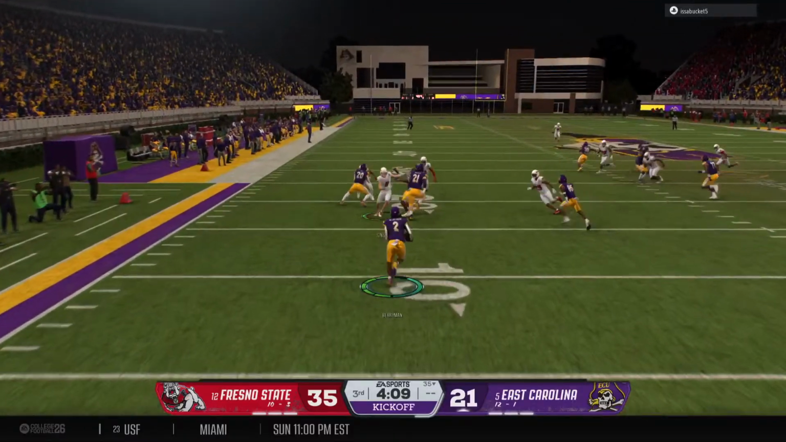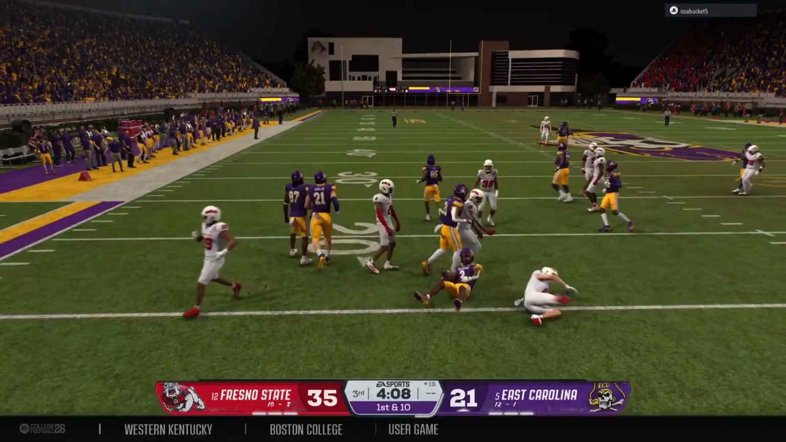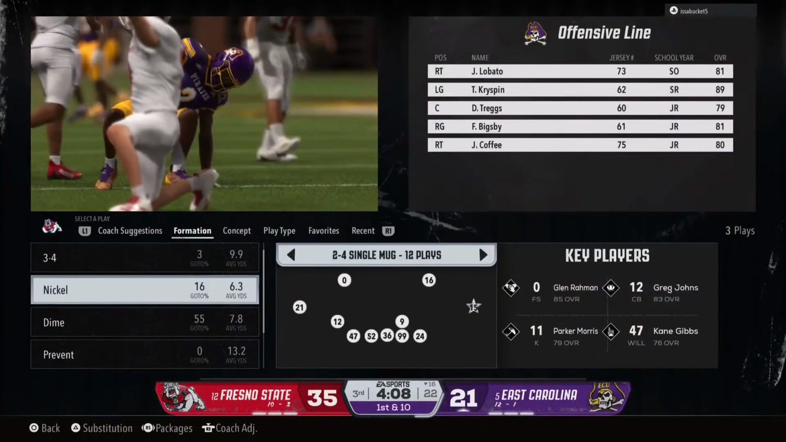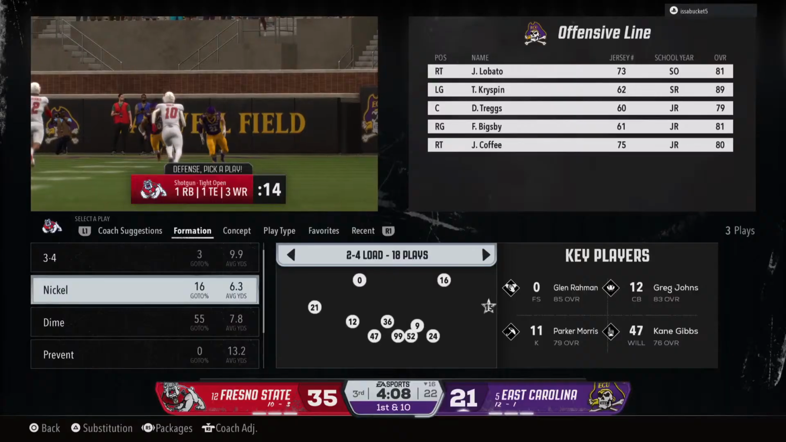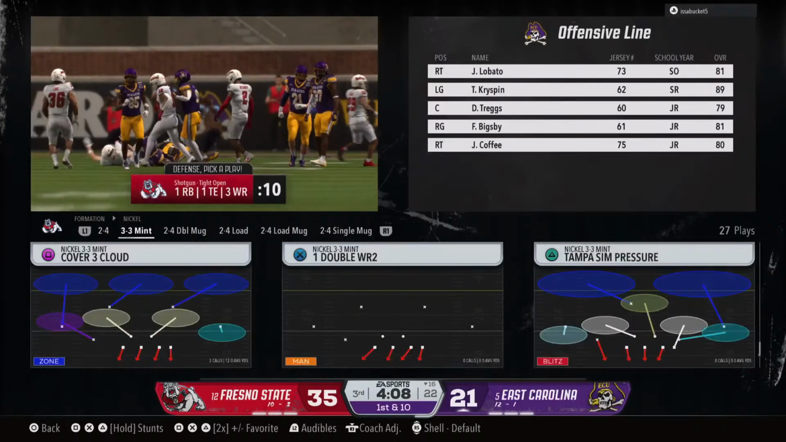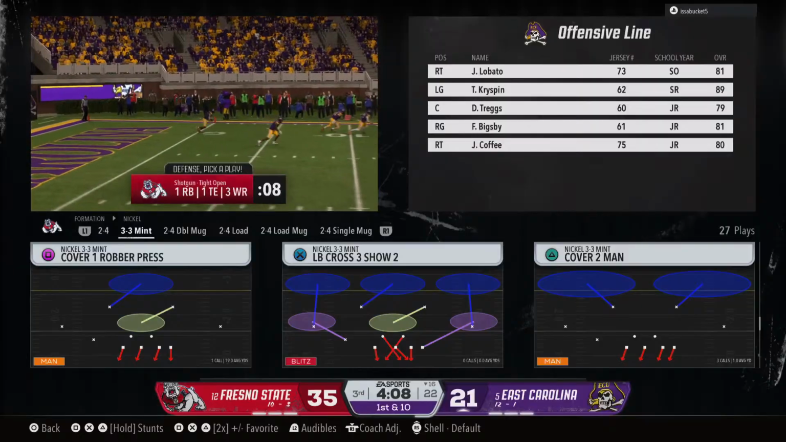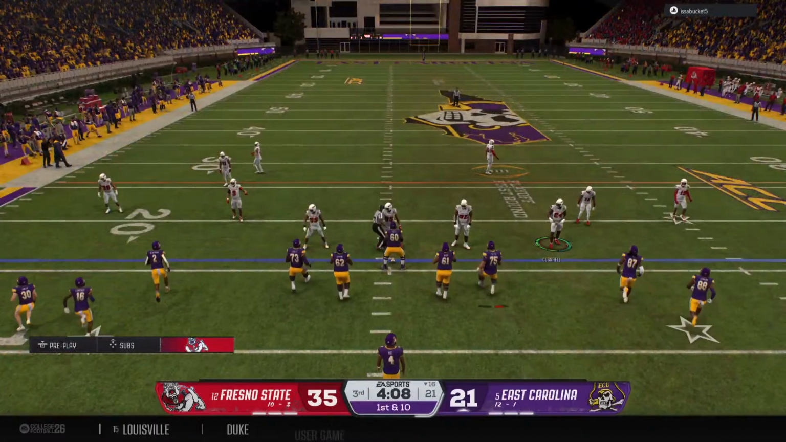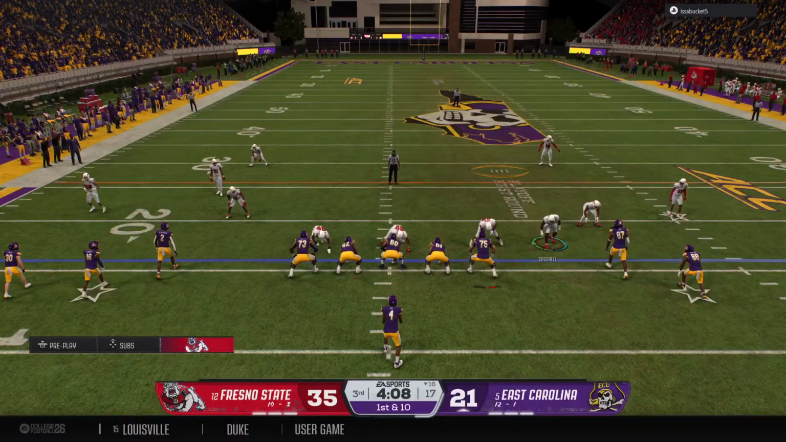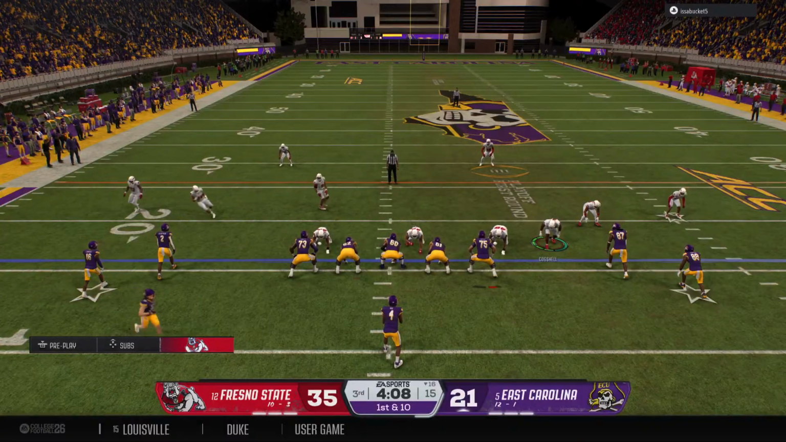And here's the return from inside the 5. Makes it to the 16. That's good coverage there. So the East Carolina offense back on the field now. This drive is important. Last one ended in an interception. Let's see if they can get it going here.